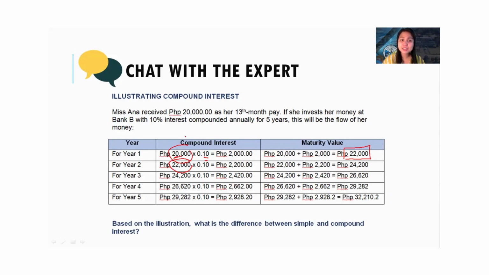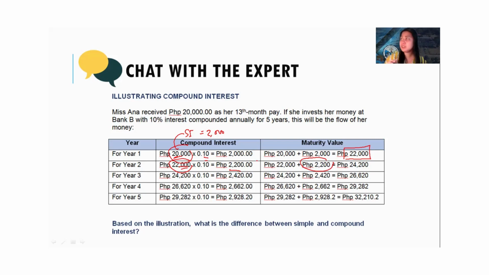Remember, in simple interest, 10% of 20,000 is only 2,000, so we'll just add 2,000 per year. But here, in the second year, we already added 2,200. Why? Because the interest is based on the outstanding balance.